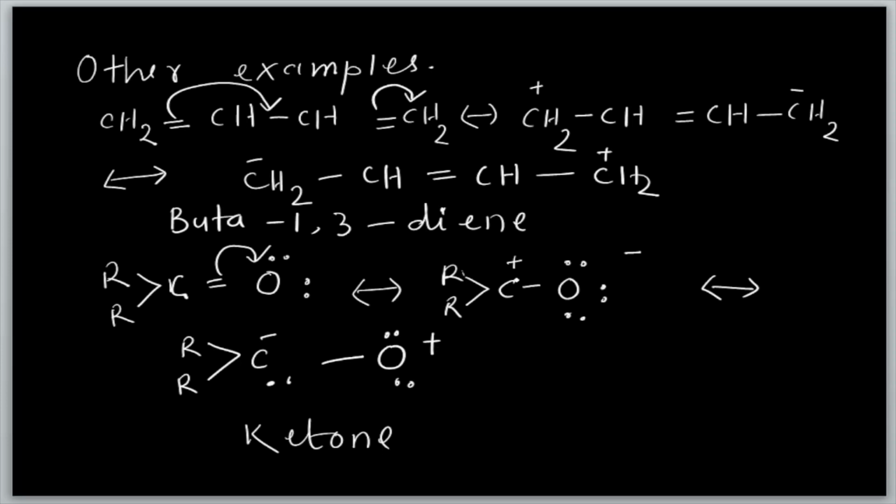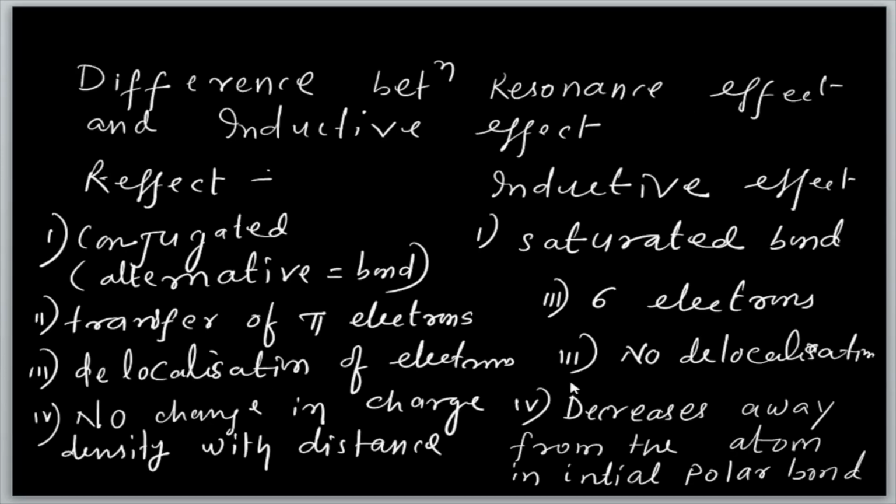Similarly, if you exchange this one, then what happens? There is one pair of electrons excess, so it occupies negative charge. So these are very good examples you can understand easily.